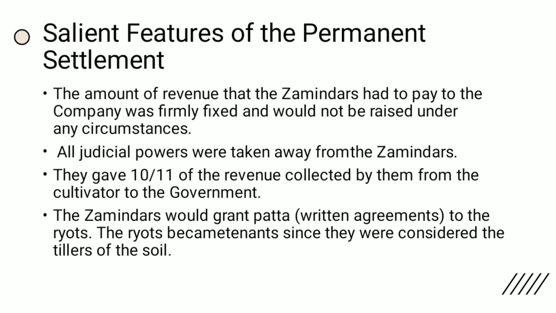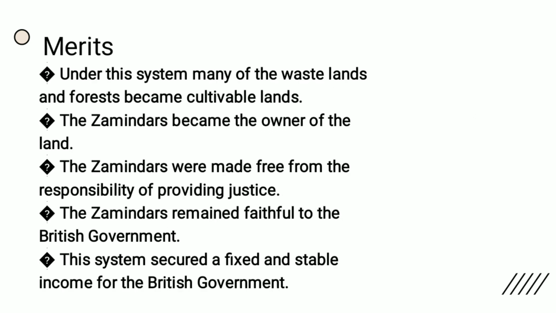Salient features of the permanent settlement. The revenue that the Zamindar had to pay to the company was firmly fixed and would not be raised under any circumstance. All judicial powers were taken away from the Zamindar. They paid the revenue collected by them from the cultivator to the government. The Zamindar would grant patta to the ryots. The ryots were considered the tillers of the soil.